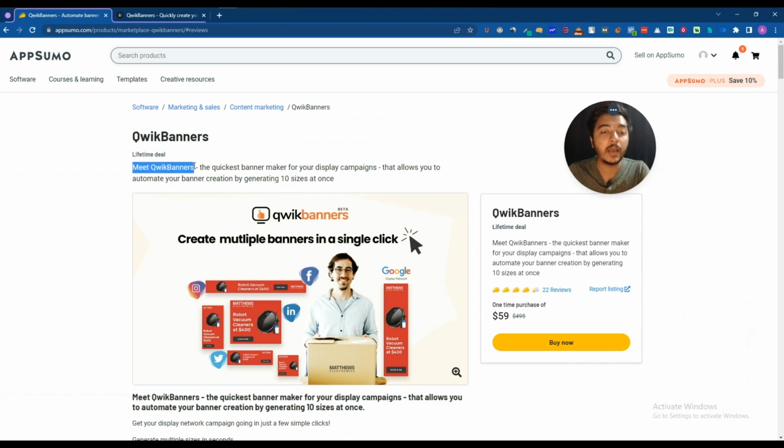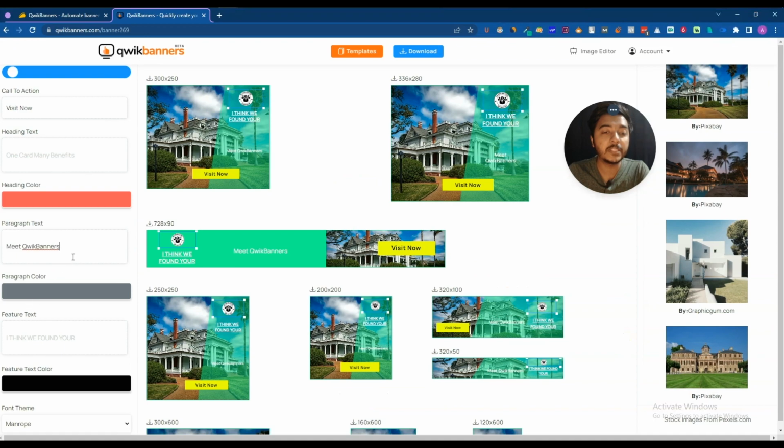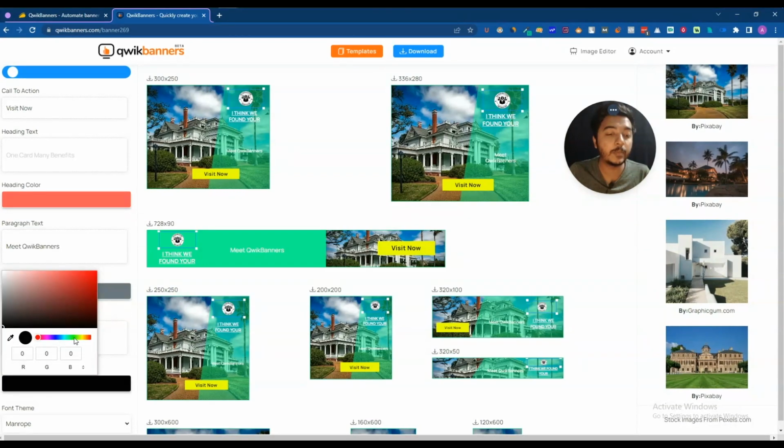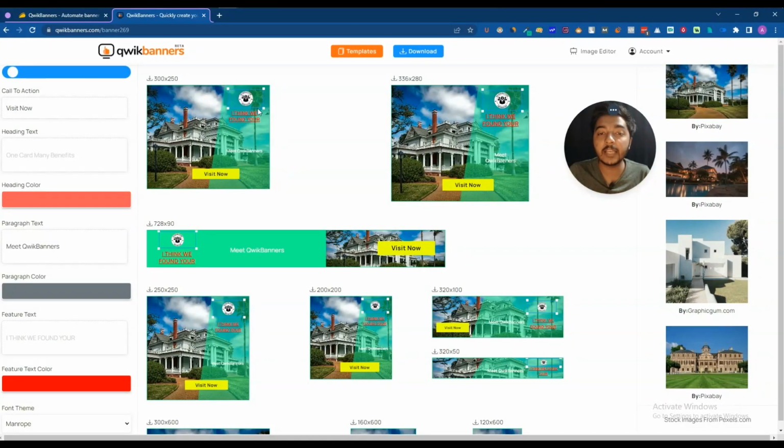Let's say I will write like "meet quick banner," so I will paste it here, and see here "meet quick banner" has been added here. And you can change the position from here, guys. Everything is changeable. I'll show you after some time. And you can change the text color. Let's say I'll keep it red, and see the text has been changed.